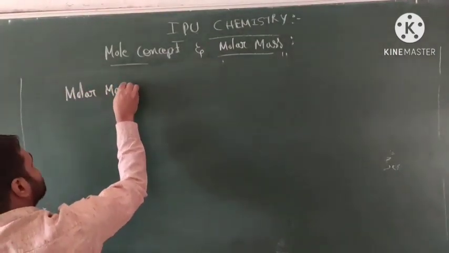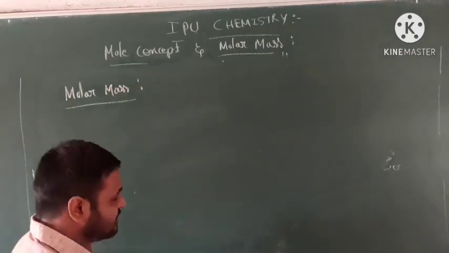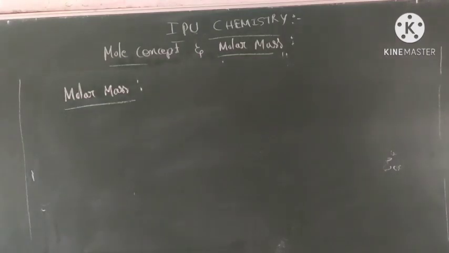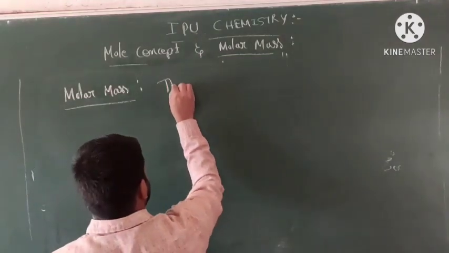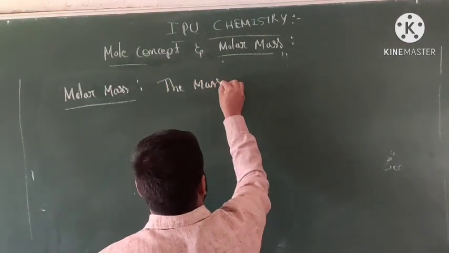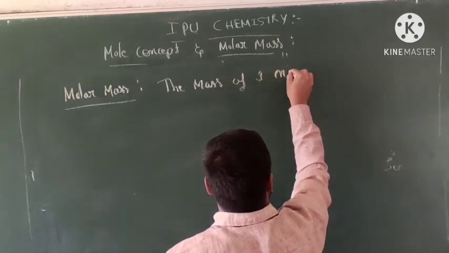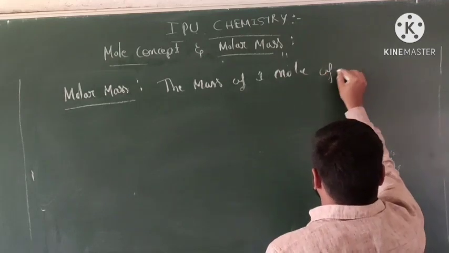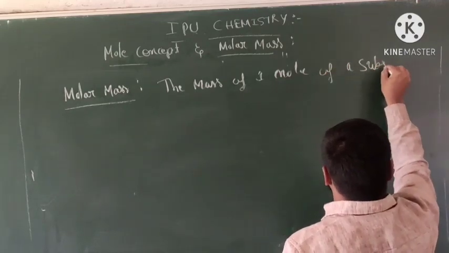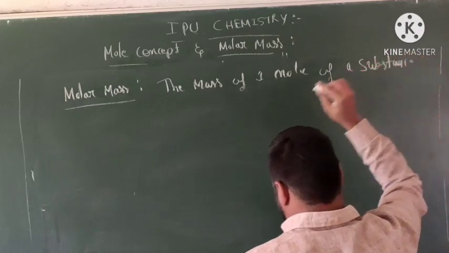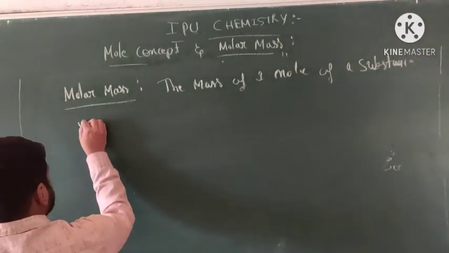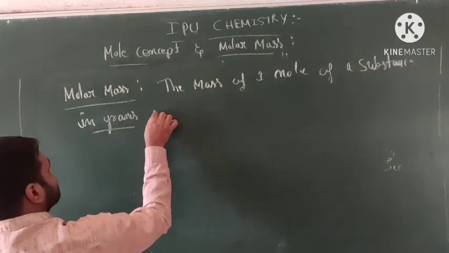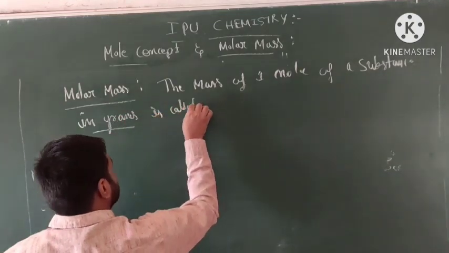Next, molar mass. What is the meaning of molar mass? It is the mass of 1 mole of a substance, represented in grams. This is called molar mass.